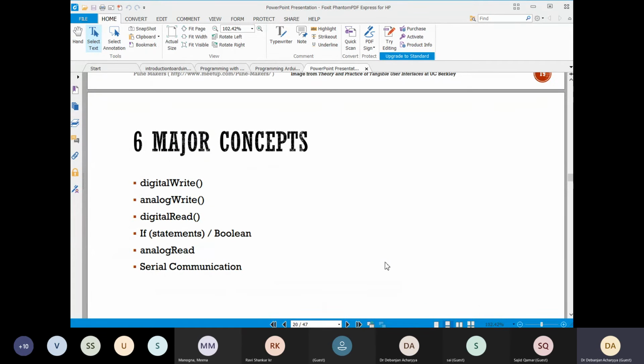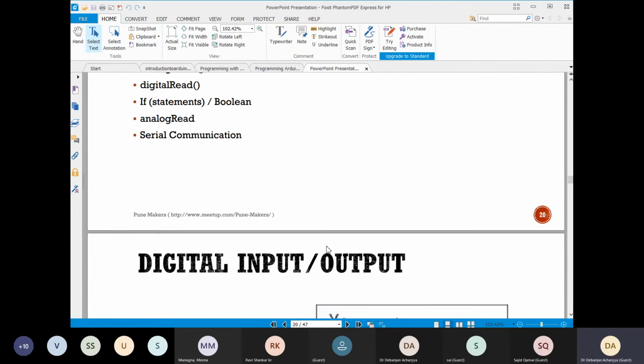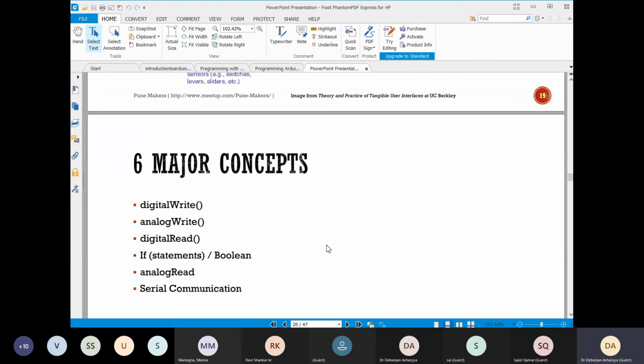So let's start this understanding from tomorrow, in the next class, so that the understanding will not be broken. We'll start the coding part, that is how you can code the Arduino, from the next class.